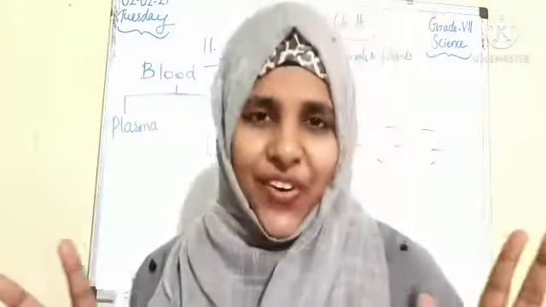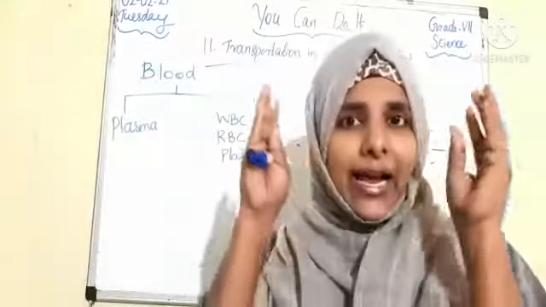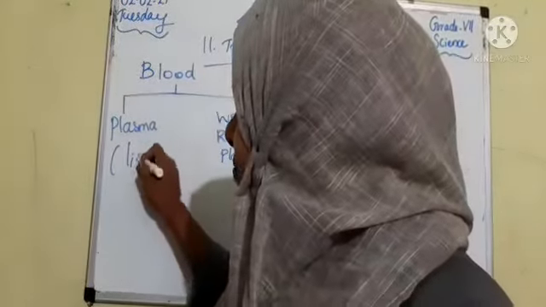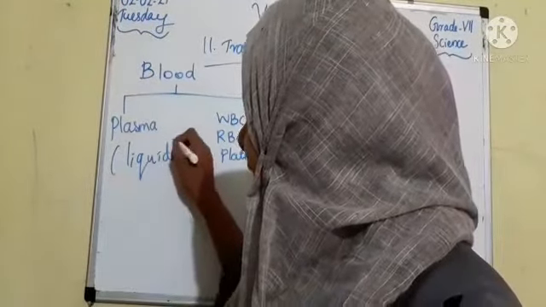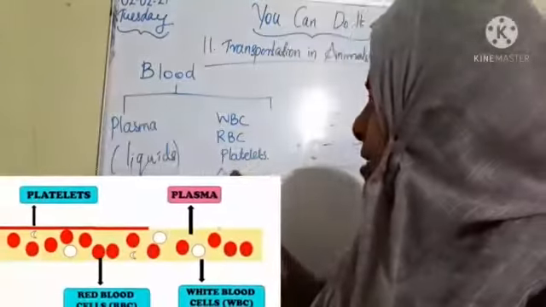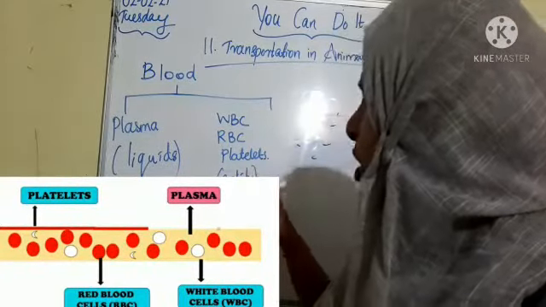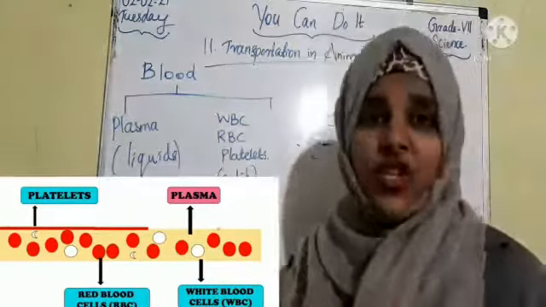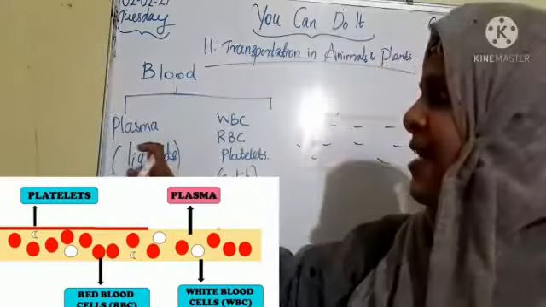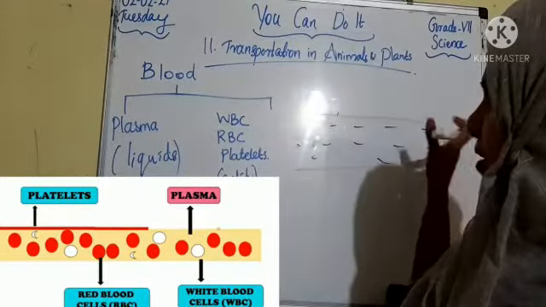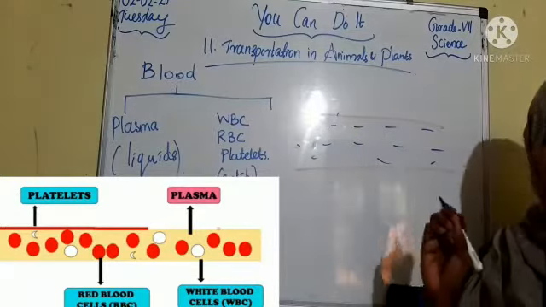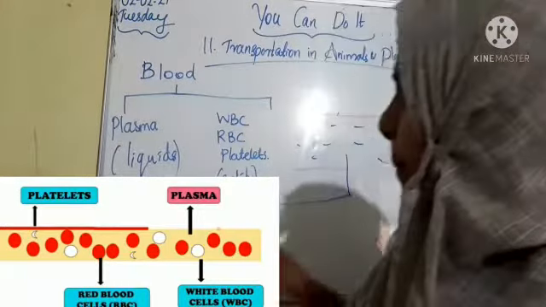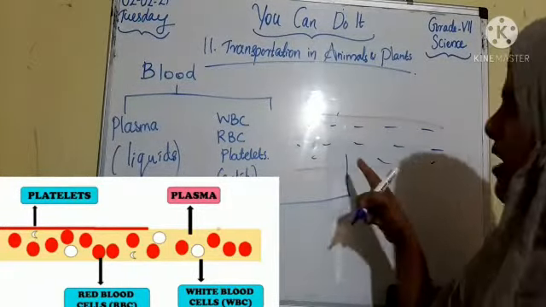So we can check the components of blood one by one. Listen children, our blood is made up of a liquid part and a semi-solid part. The liquid part of blood we call plasma. But the semi-solid parts of blood we call WBC, RBC and platelets. Okay, so plasma, look at the picture children. You can see the pale yellow color liquid part we call plasma.